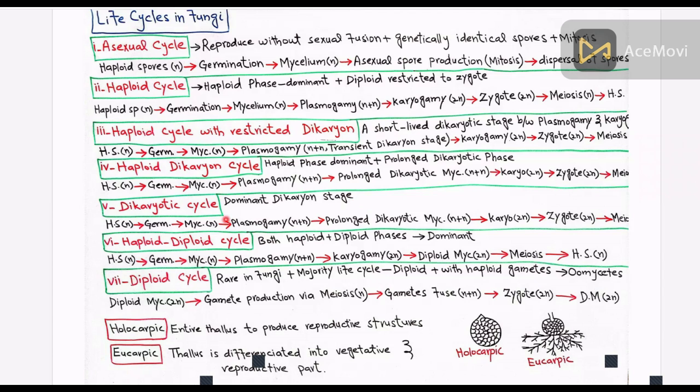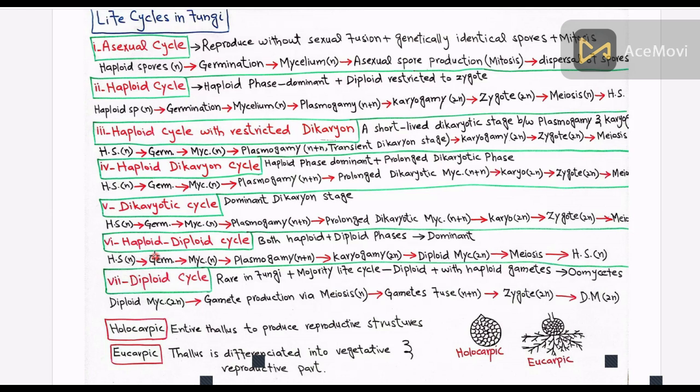So how does the cycle start? The cycle starts from the haploid spores, which germinate into the mycelium. Then plasmogamy occurs and a prolonged dikaryotic stage of the mycelium exists between plasmogamy and karyogamy, which forms the zygote in which meiosis takes place and haploid spores are produced and the cycle repeats.